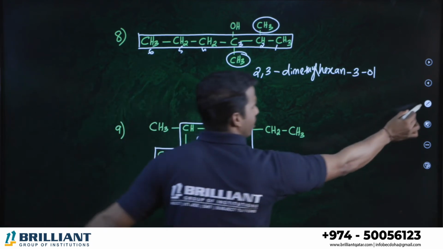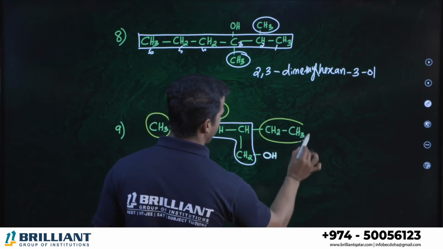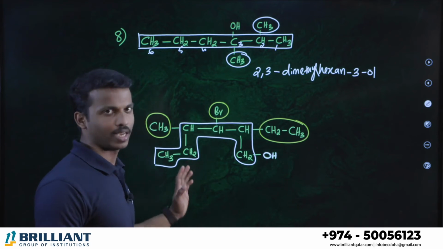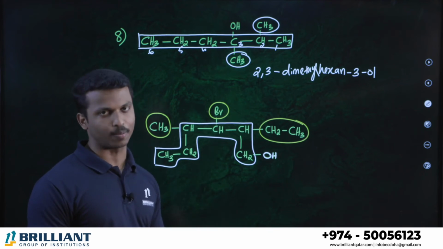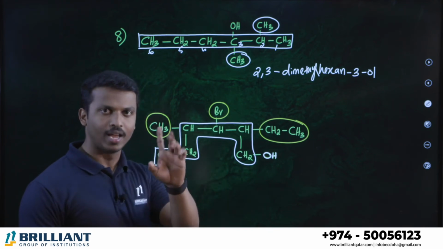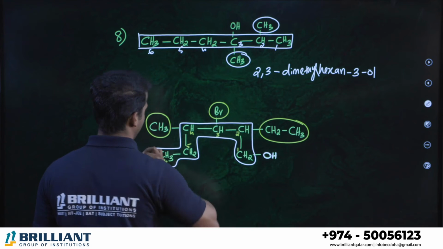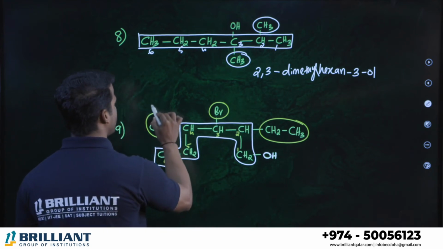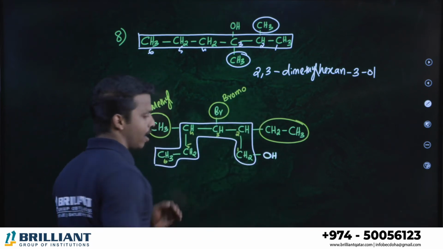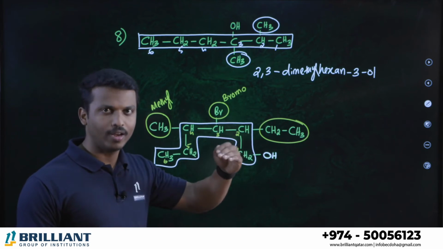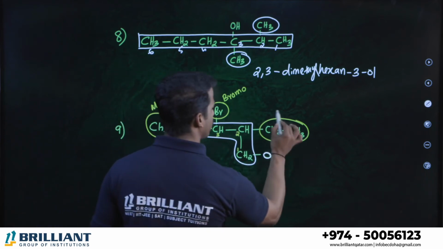So what branches do you have? The branches are a methyl group, a bromo group, bromine, and this is called an ethyl group, and alcohol. Anyway, I told you, when you consider alcohol, branches and halogen, alcohol has the greatest priority. So the alcohol-attached carbon should get number 1, the least number. So 1, 2, 3, 4, 5, 6. Tell me the name. This branch is known as methyl. This branch is known as bromo. Halogens end with halo: fluorine, fluoro; chlorine, chloro; bromine, bromo; iodine, iodo. And CH3CH2 is called the ethyl group.